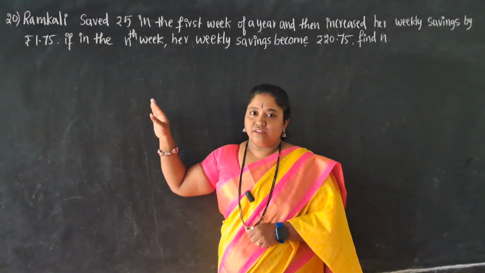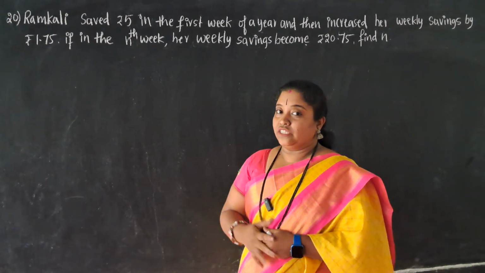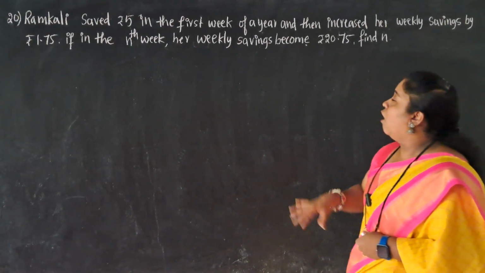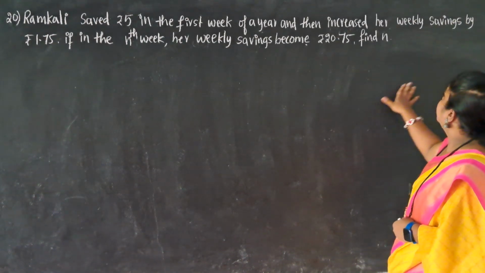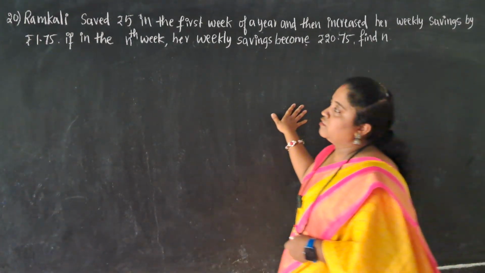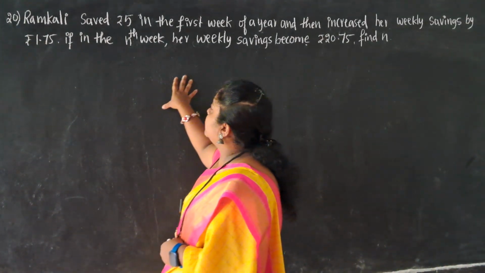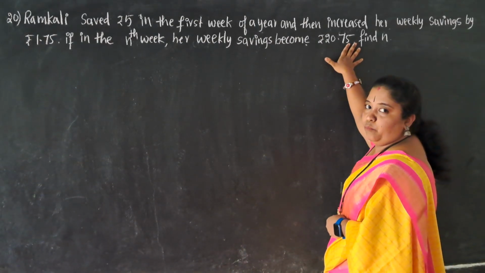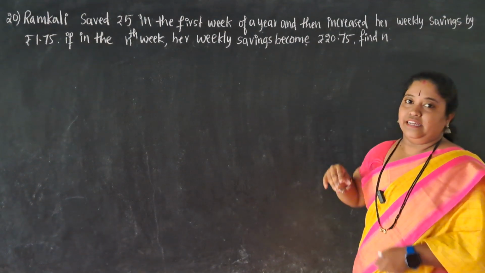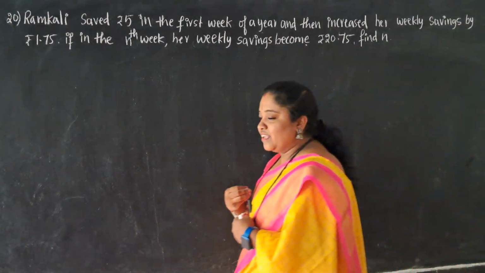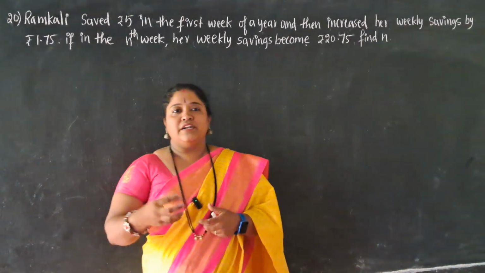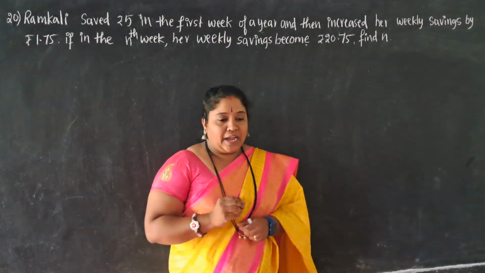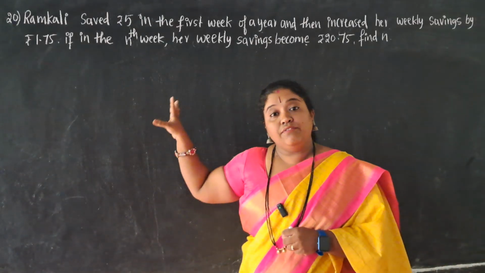20th question. Okay, so just see what the question says. Ram Kali saved rupees 5 in the first week of a year and then increased her weekly savings by rupees 1.75. If in the nth week her weekly savings become rupees 20.75, find n. Understanding, this is of the same kind as the previous question, but now the question is a little bit direct. And now we'll write what the given information is.